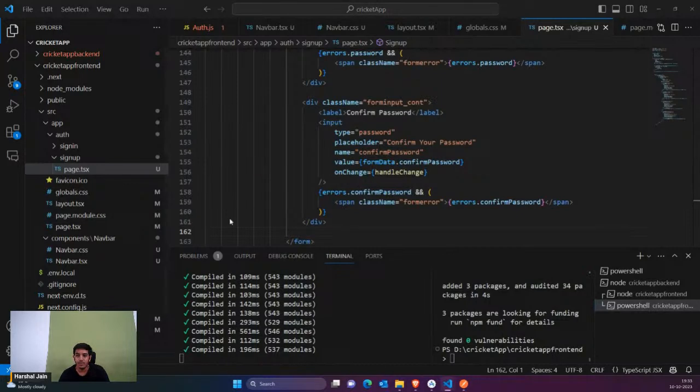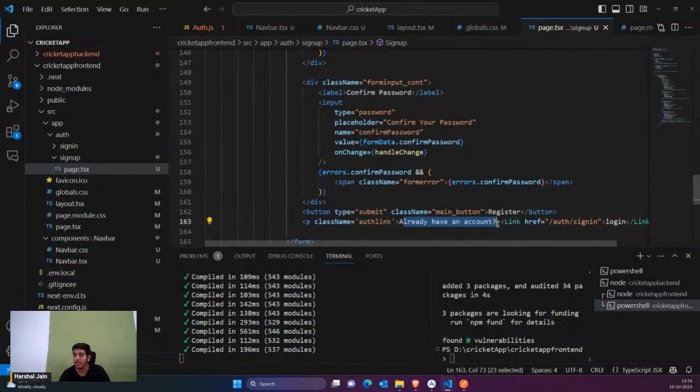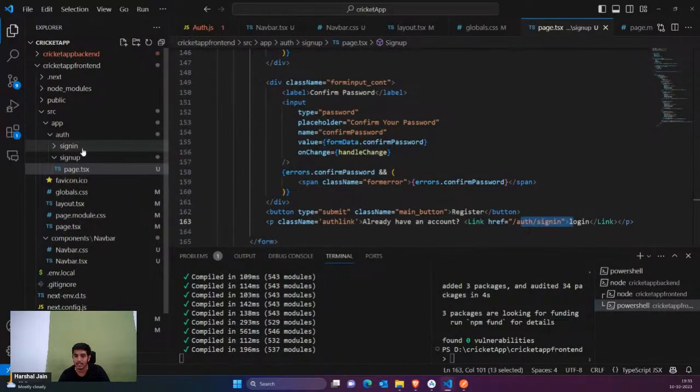Now at the end, guys, we need one button for register. Once I click on this, the button submit would be called. That means the form would be submitted and the handle submit function would be called. But if we have one more link, that is, already have an account, that means the user does not want to register, they already have an account. So I would simply call this link tag, which is pointing to my sign in page of Next.js.